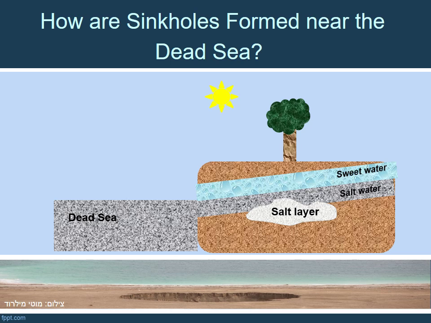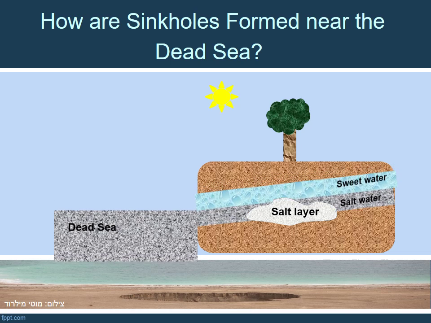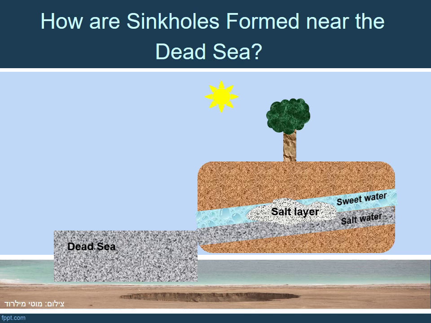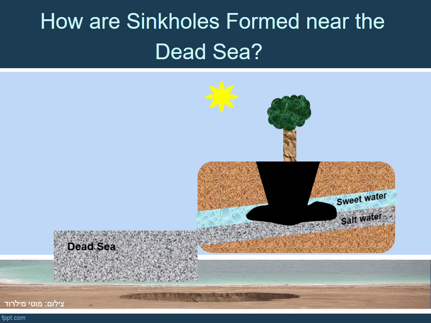Here we see the level of the sea sinking, and with the salt water, a layer of sweet groundwater is also sinking. The sweet water reaches the deep layer of salt underground and dissolves the salt. Thus a cavity is formed deep underground. The cavity grows until the thin layer of ground on top collapses inwards and suddenly a large hole is created and a sinkhole is formed.